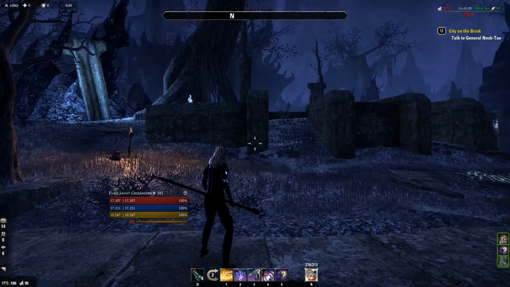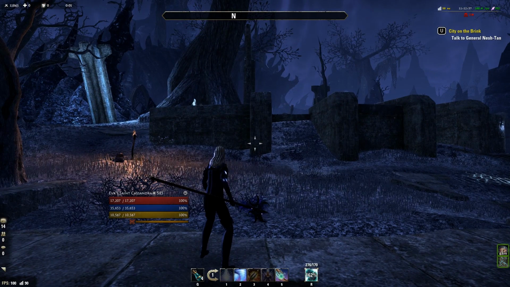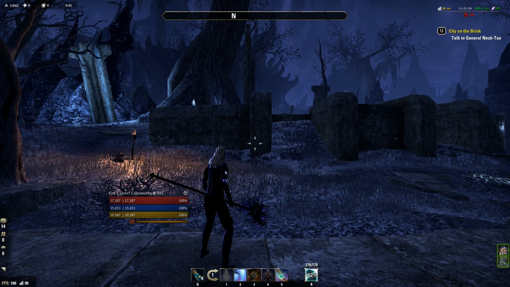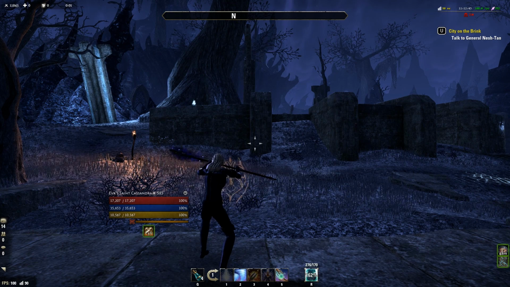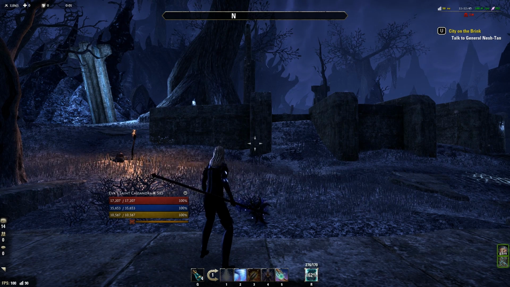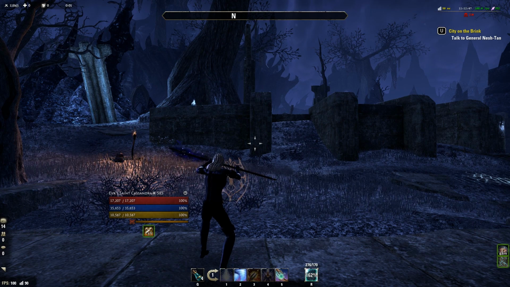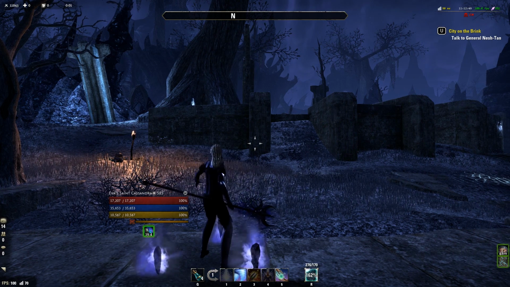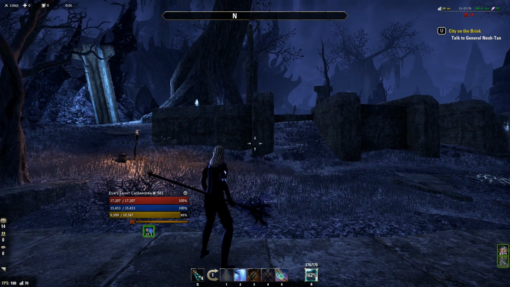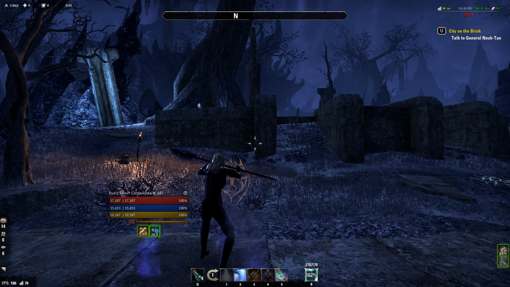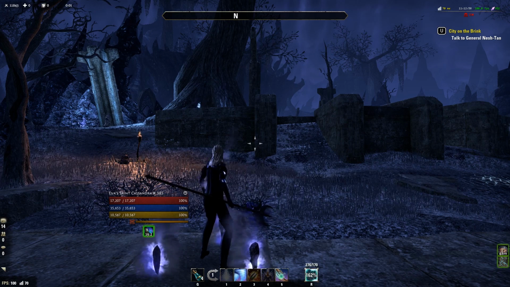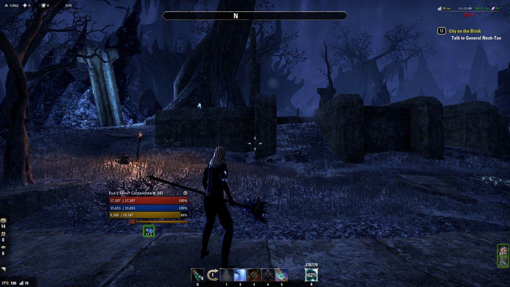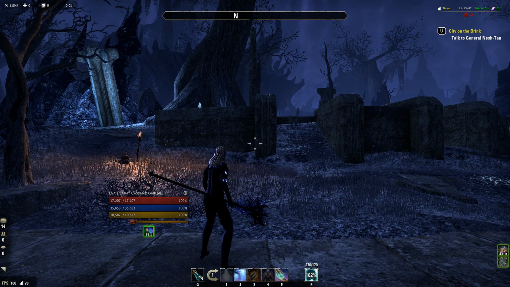So let's get started. First thing you need to know is there are priorities, right? For example, block has the highest priority. So whenever you press block, everything else doesn't matter. When I use a channeled skill that usually takes 1 second to cast, and I block, it just stops immediately. If I do the same with light attack, it waits till it's finished and then it uses the light attack.